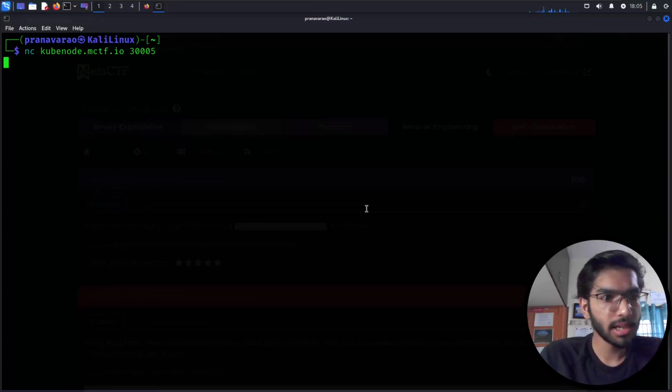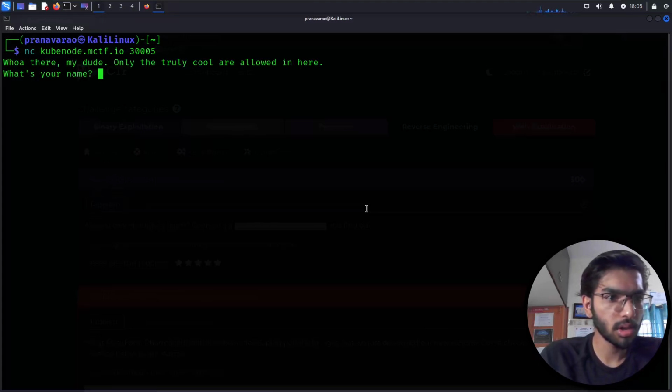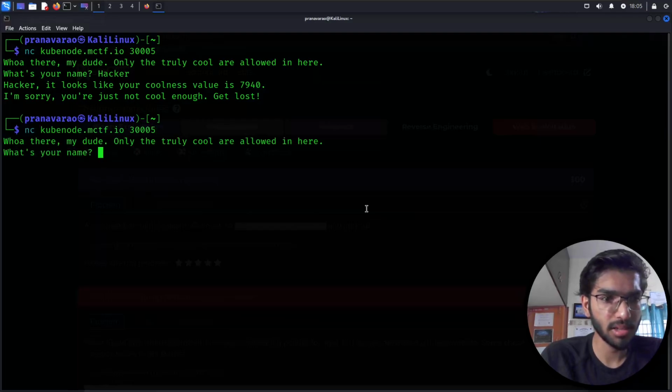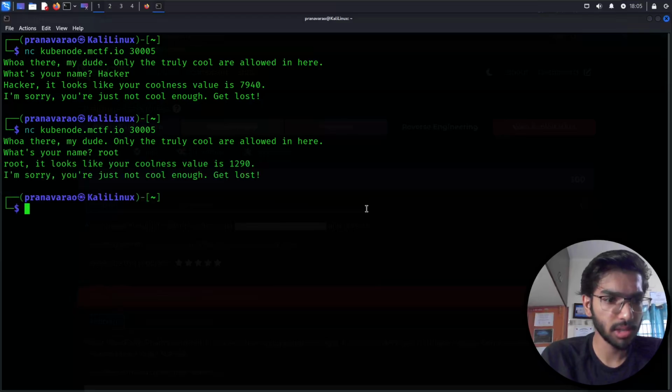So this is basically a netcat session for me to connect to a cube node of MetaCTF. Oh, there, my dude, only the true cools are allowed in here. What's your name? Let's try with hacker. Hacker, it looks like your coolness value is 7940. I'm sorry, not cool enough. Okay, let me try with another name.